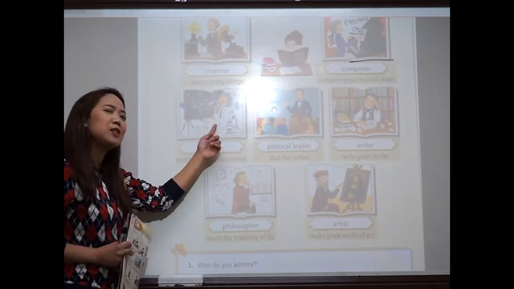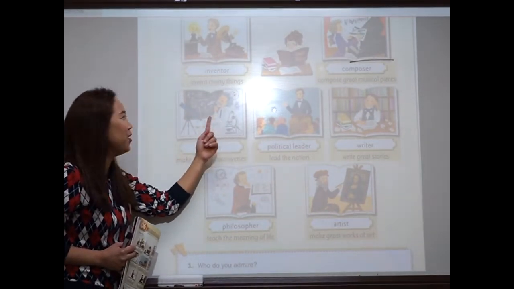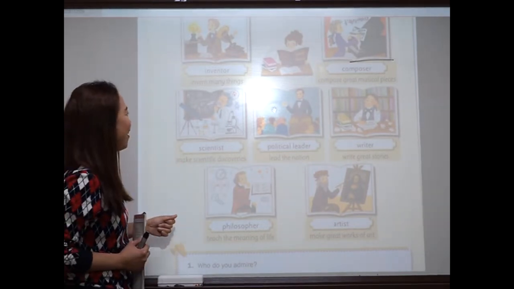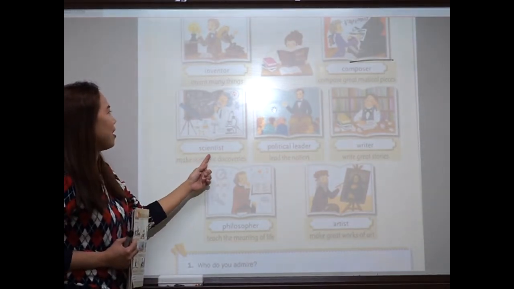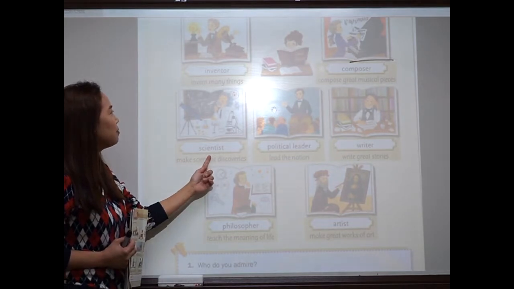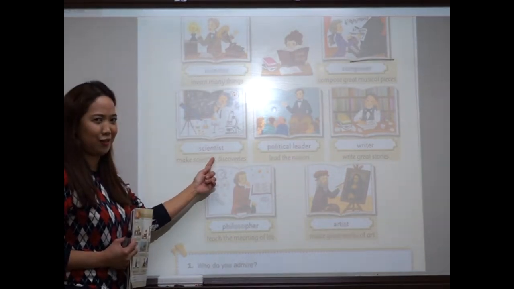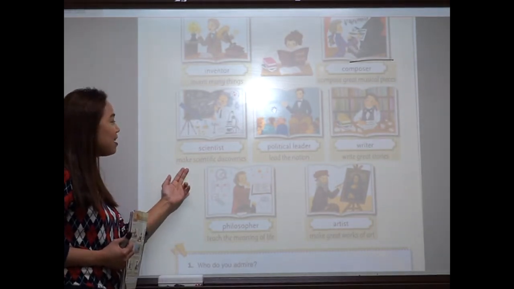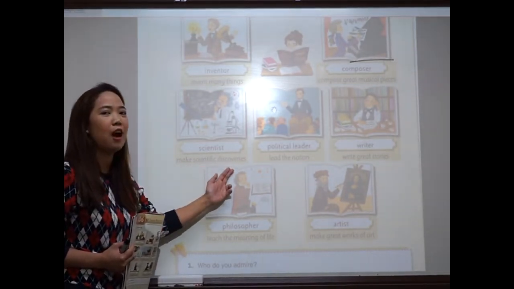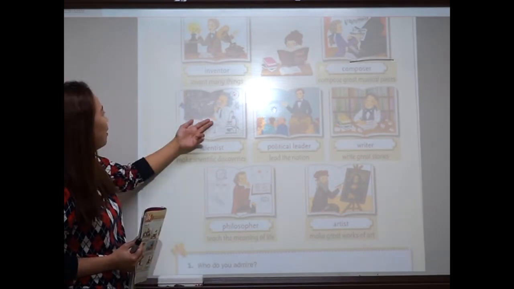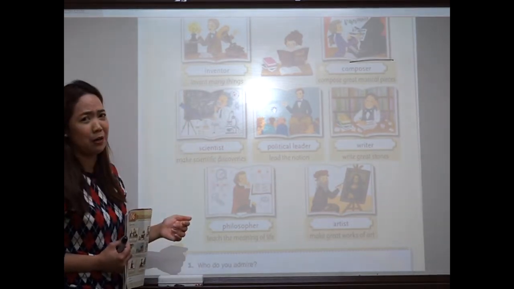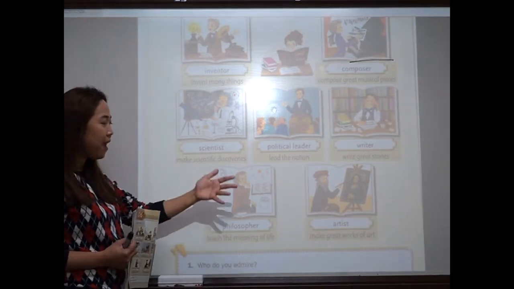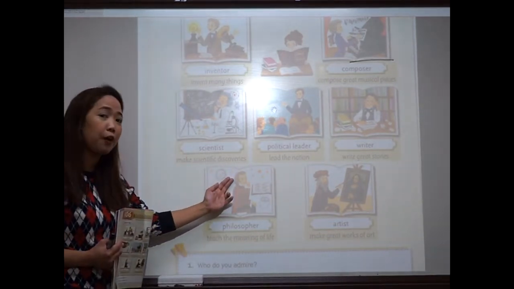Next, over here. I think this guy is very familiar to you, right, guys? Who is this guy? Okay? That's correct. All right. Now, who is he? What does he do? He is a scientist. All right. Now, what do scientists do? Okay, they make scientific discoveries. Right, look at Einstein. He looks so smart, right? Okay, so what does he do again? He makes, or they make, scientific discoveries.